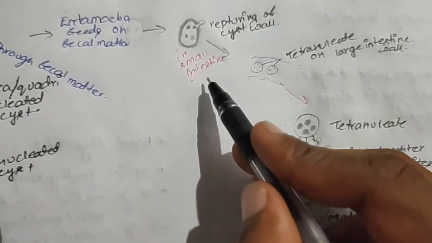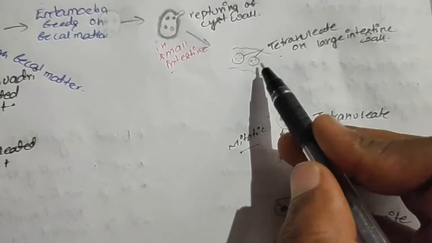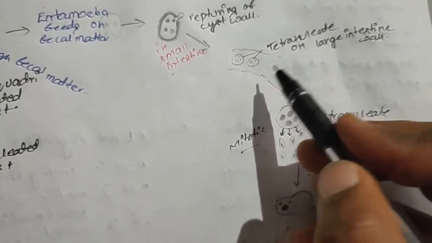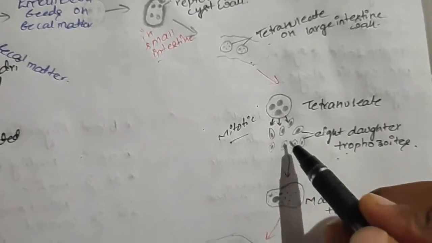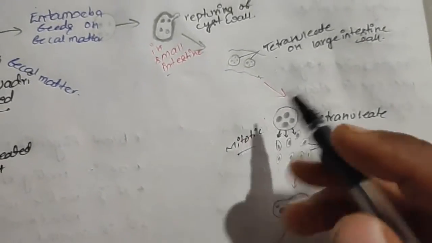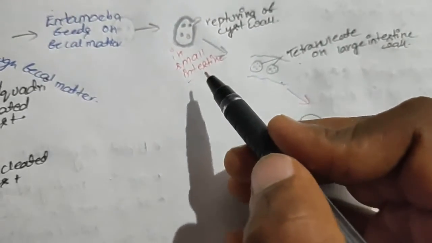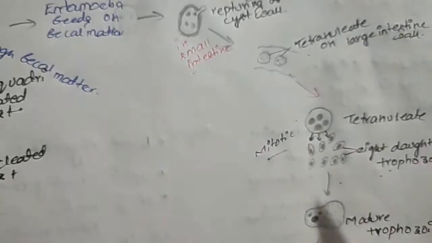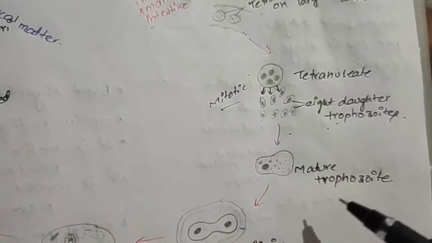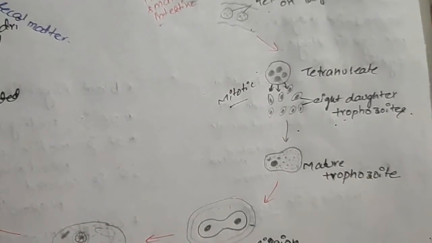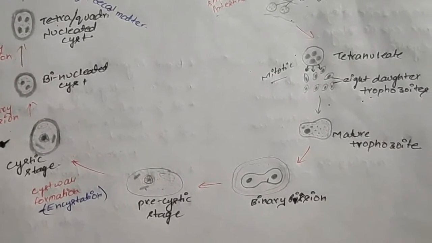After rupturing of the cyst wall in the small intestine, it passes into the large intestine. When this quadrinucleated or tetranucleated trophozoite comes into the large intestine, it undergoes mitotic division and forms 8 daughter trophozoites. Because of the resistant power of this quadrinucleated cyst, it can survive in the gastric condition of human beings. Again, these 8 daughter trophozoites feed on the bacteria, become mature trophozoites, and the cycle continues. Because of this Entamoeba histolytica, the amoebiasis disease is seen in human beings.